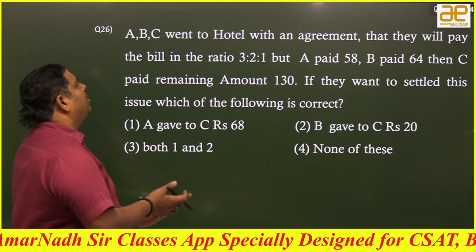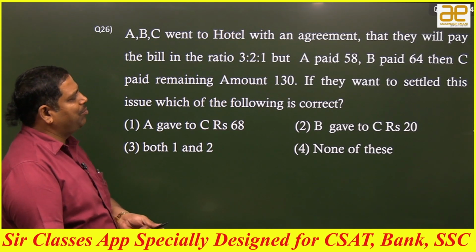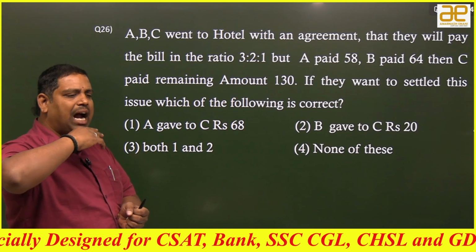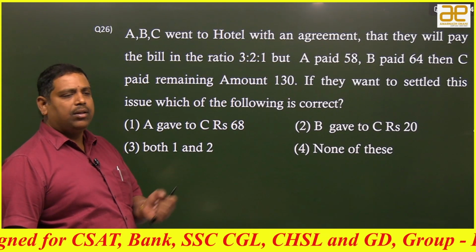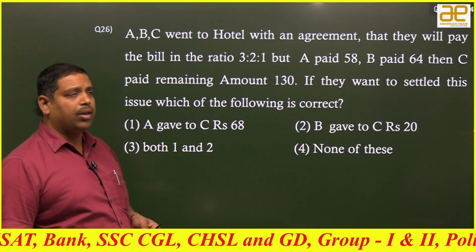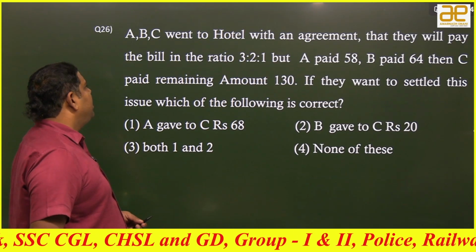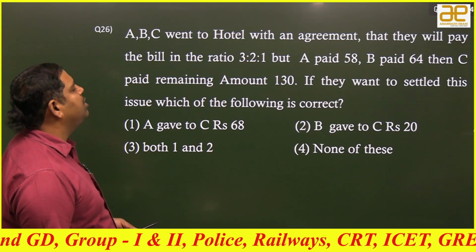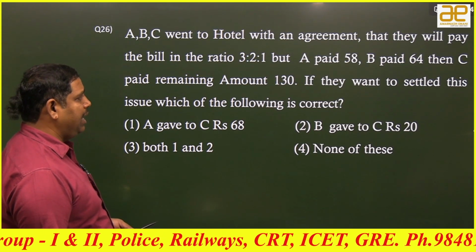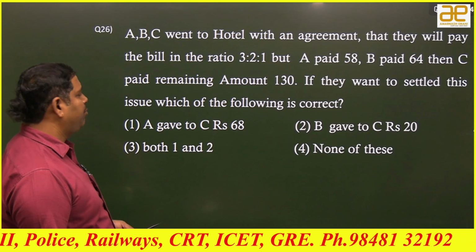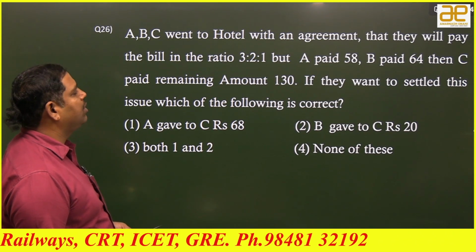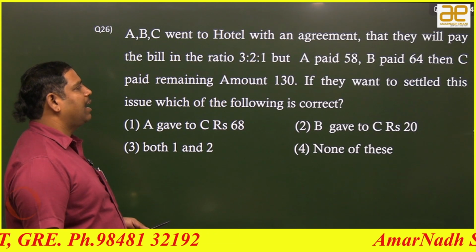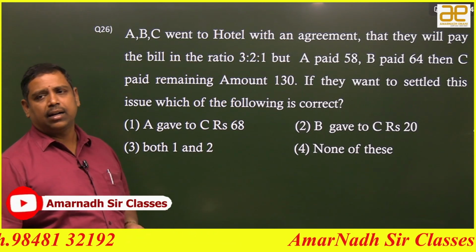Here, these are the realistic questions. Let us see them. If the examination is going beyond the difficulty level, then this type of questions may come into the picture. Let us read the question. A, B, C went to a hotel with an agreement that they will pay the bill in the ratio 3:2:1. But A paid 58, B paid 64, then C paid the remaining amount, 130 rupees. If they want to settle this issue, which of the following is correct?